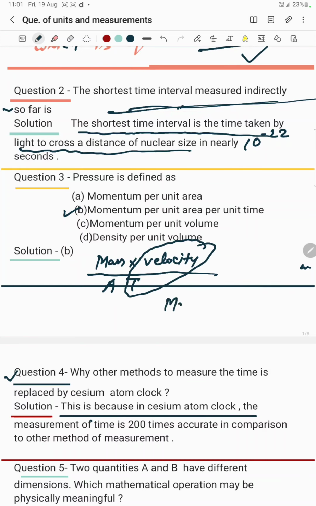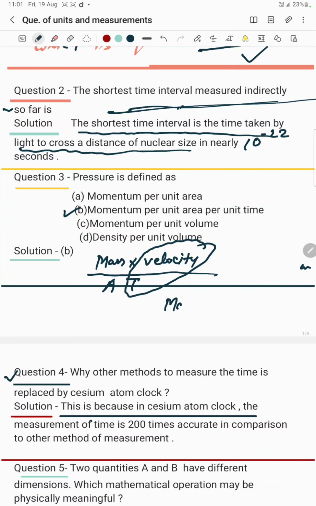So it became mass into acceleration upon area. Mass into acceleration is nothing but force. Force upon area is equal to pressure.